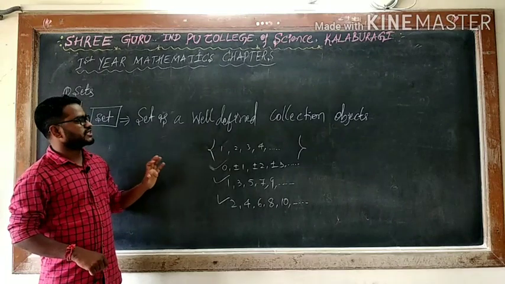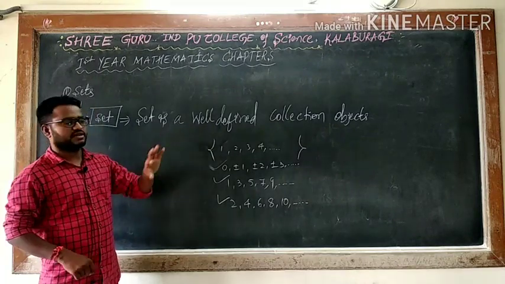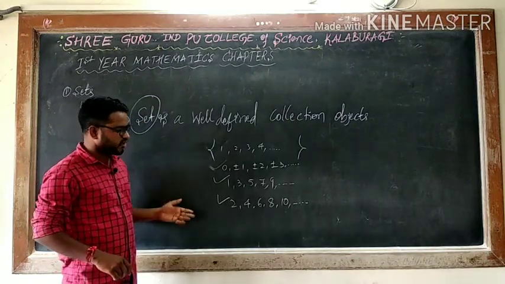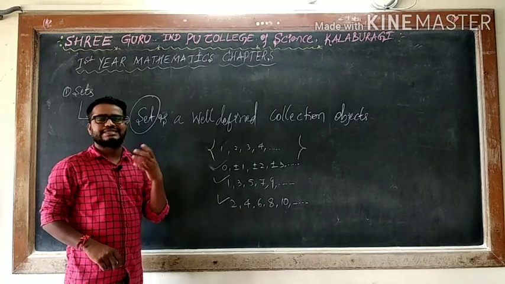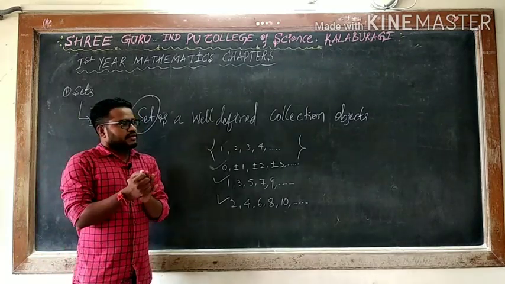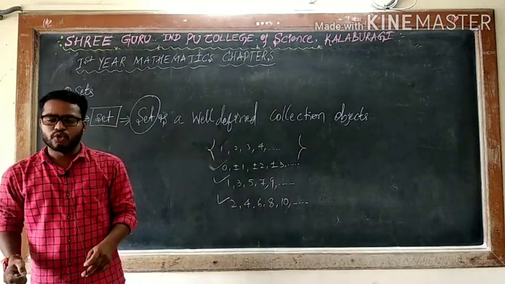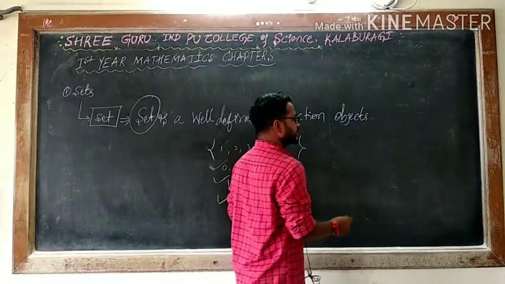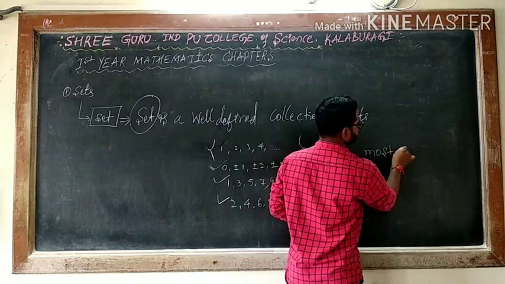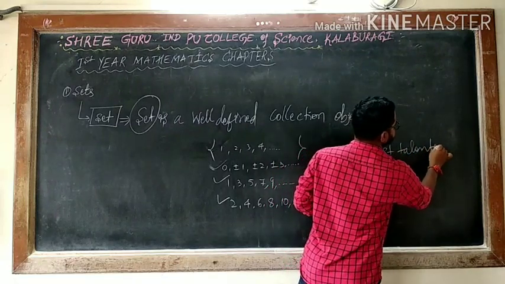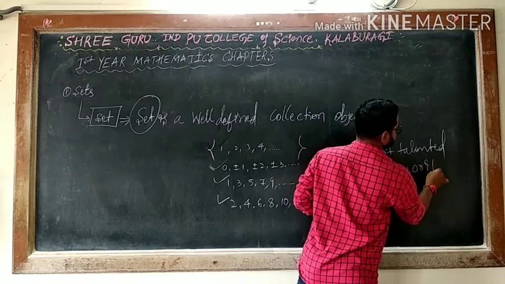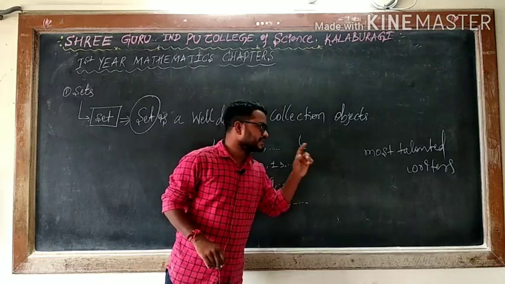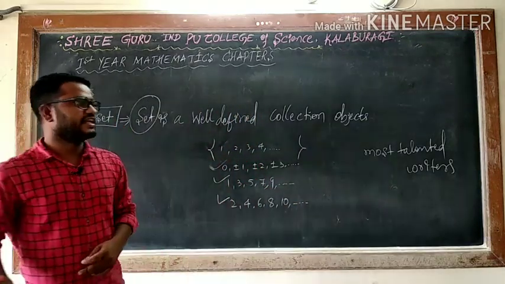First, you understand what a well-defined collection is, meaning you understand what a set is. I said clearly these are all sets. I will give an example. Is it a set or not? Tell me. I will give one collection: the most talented 10 writers of India.